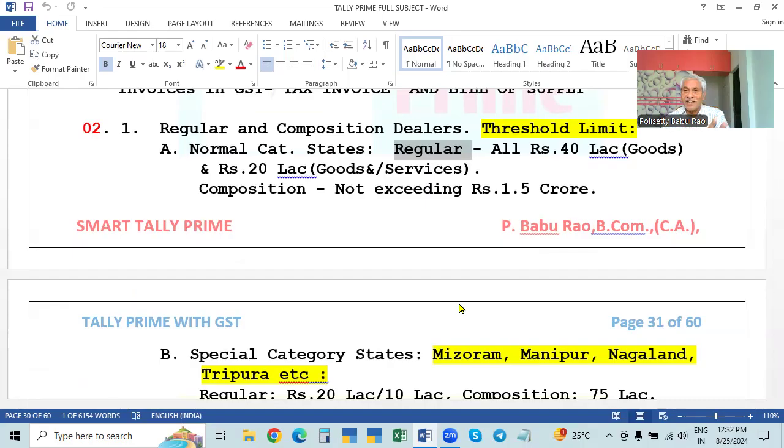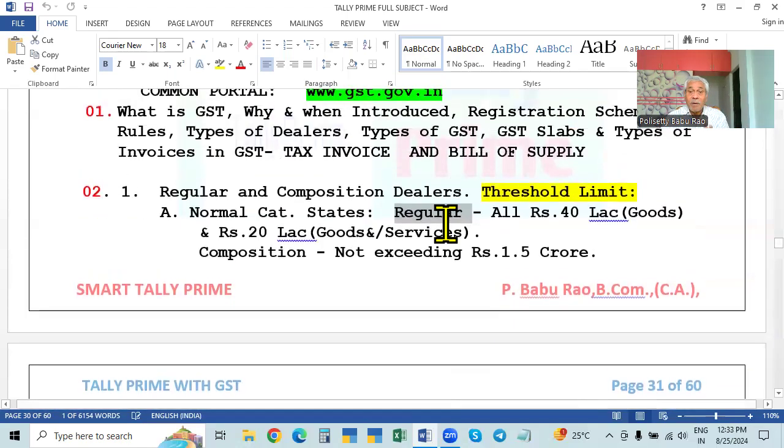So monthly you have to pay the tax, but you can pay the returns quarterly. Instead of filing the returns and making the payment every month, which is very easy and very simple also, quarterly filing is possible.